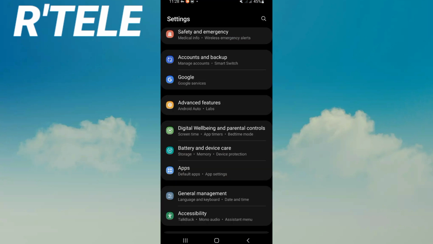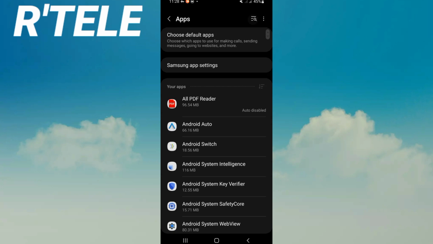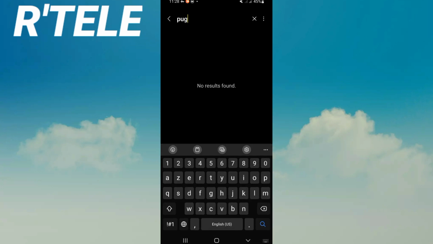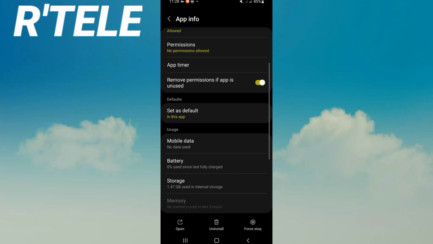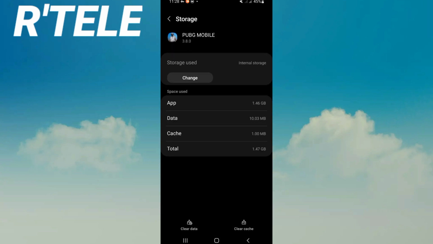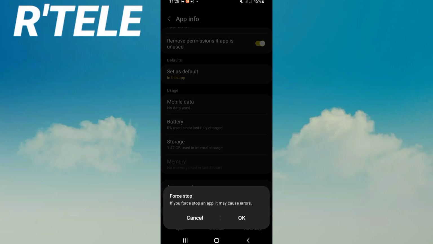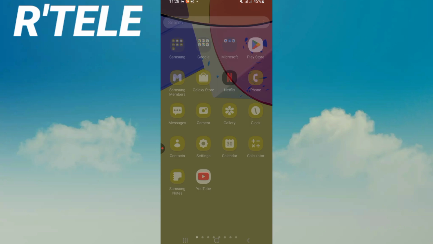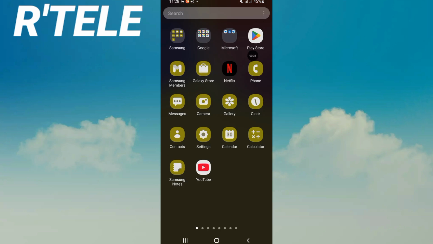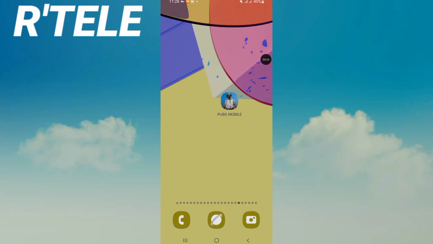Open the settings of your phone first, click on apps option and search for PUBG Mobile and click on it like this. After that scroll down this list, click storage, click clear cache right now and back, click add for, stop here, click OK. Go to your Play Store or App Store, update PUBG Mobile, restart now your